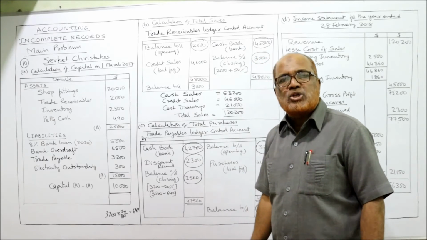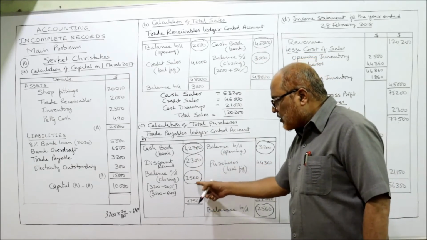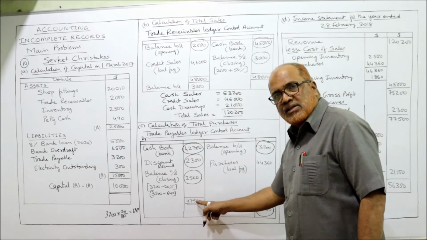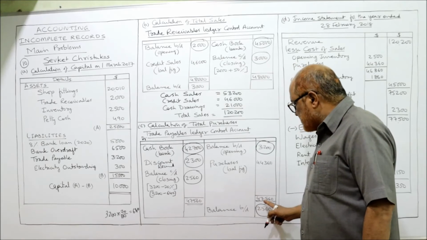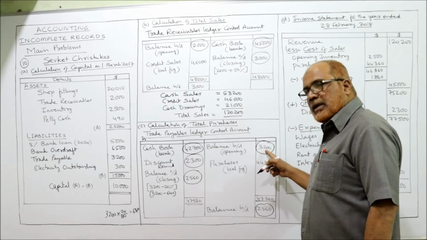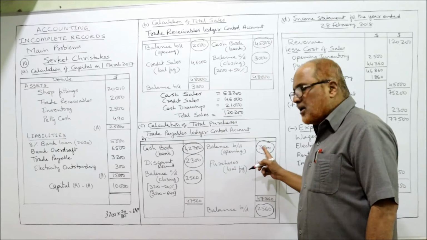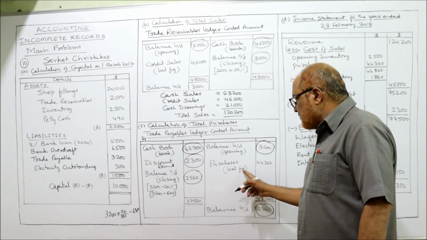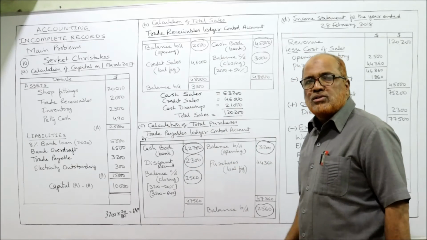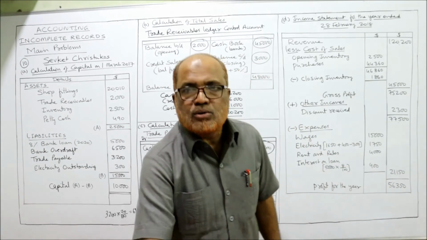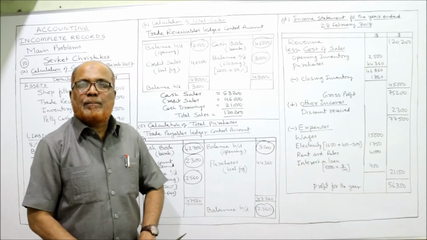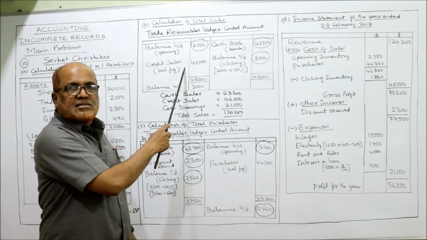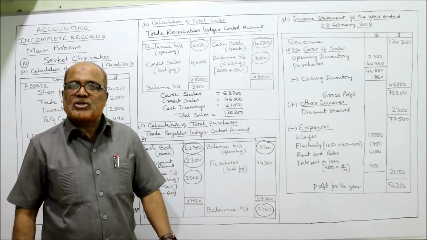Simply we have to find out the purchases. Debit side, if you take the total, it is coming to 47,560. Debit side is more, 47,560. From 47,560, deduct 3,200. Only one item is there on the credit side. You deduct 3,200. The balance is purchases. The balancing figure, purchases, is 44,360. So 44,360 is the credit purchases. So we have calculated credit sales, and we have calculated credit purchases.